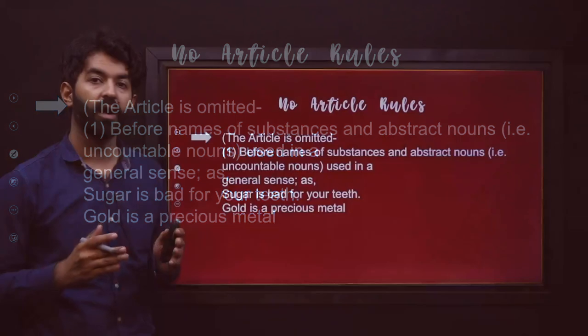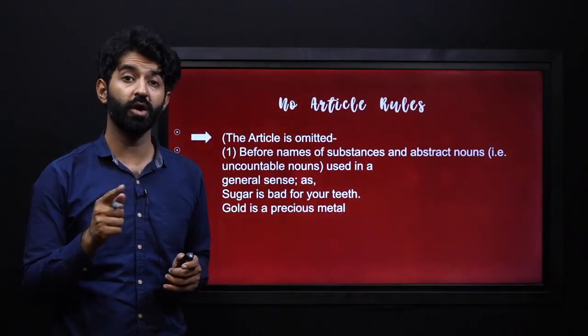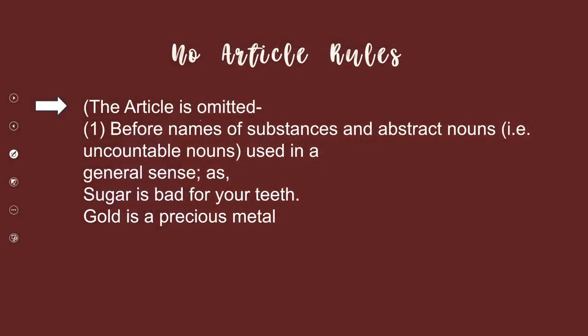So are we using articles all the time? No. There are some rules to not use articles. Let's go through them. The article is omitted before names of substances and abstract nouns, for example, uncountable nouns used in a general sense.